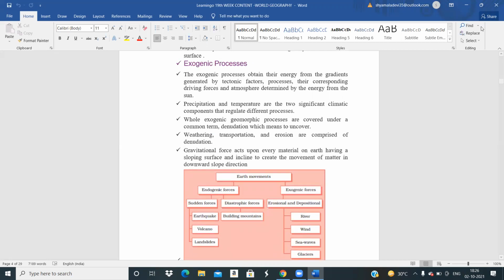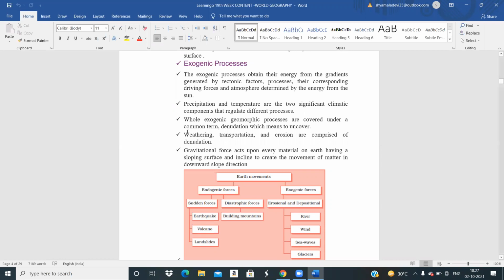Precipitation and temperature are the two significant climatic components that regulate the different processes. Precipitation is the rainfall. What are the different forms of precipitation? Children, what are they? Very good. Rain, snow, hail, dew. All these are called forms of precipitation. So precipitation and temperature are the two significant climatic components, and they regulate the exogenic process also.